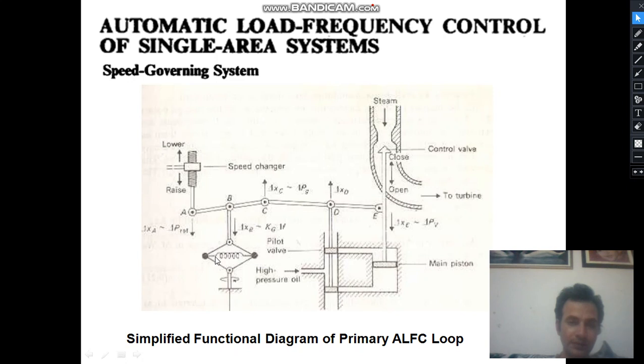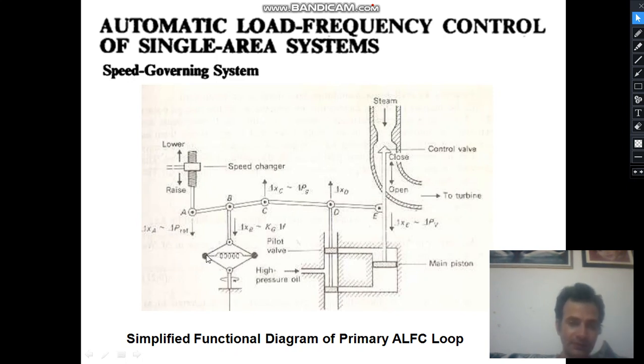In that case, these two fly balls are rotating, and this shaft is attached with the main shaft of the generator and turbine. So if the speed is increased, they will be stretched further, because of increased centrifugal force.